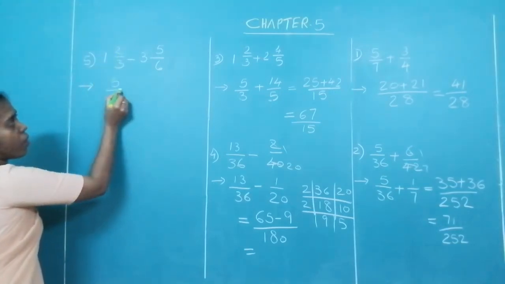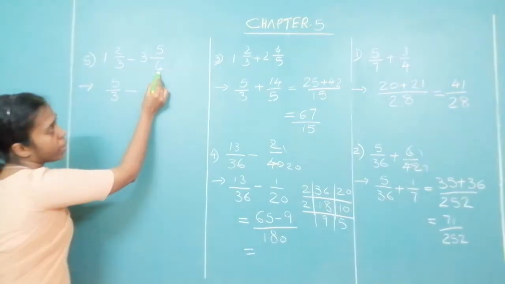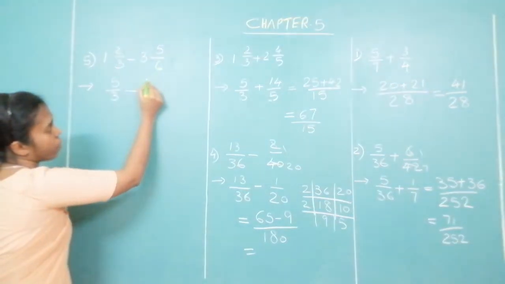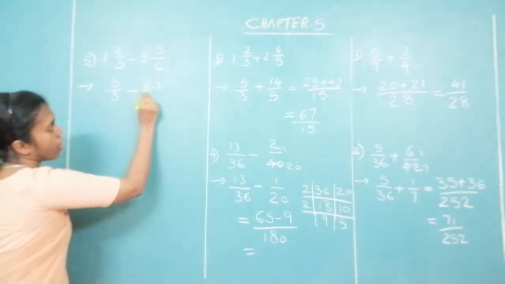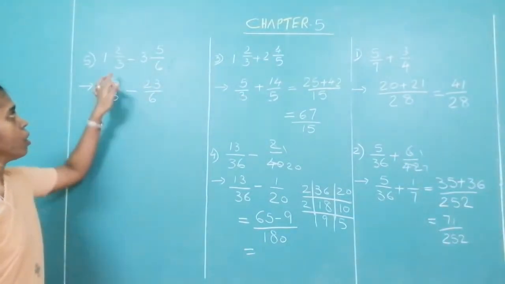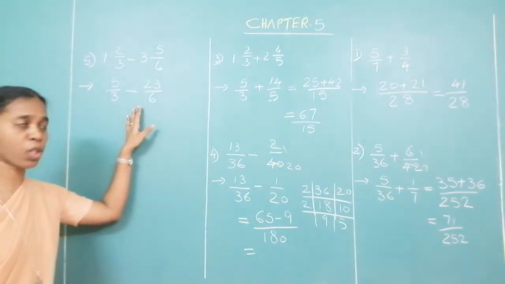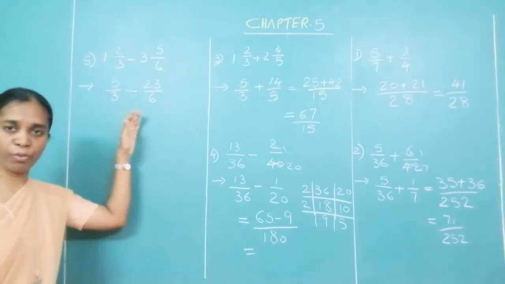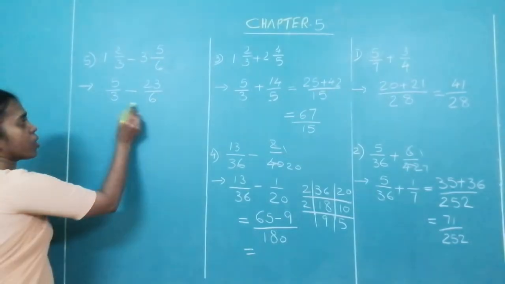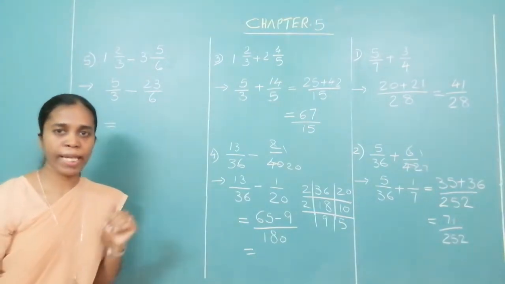You will get 5 upon 3 minus 3 sixes are 18 plus 5, 23 upon 6. Okay. First convert the mixed fraction into an improper fraction. Now, you look at these denominators over here. Now, what is the next step to find the LCM?